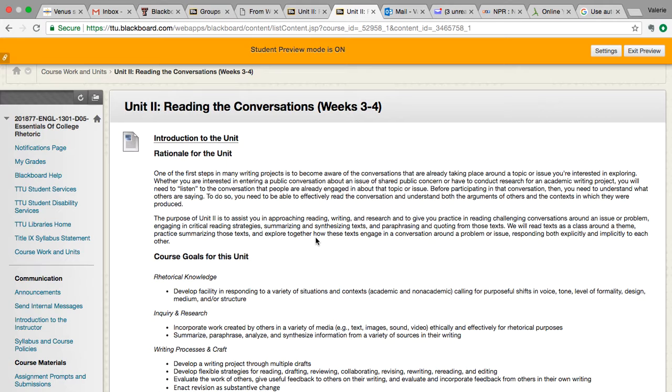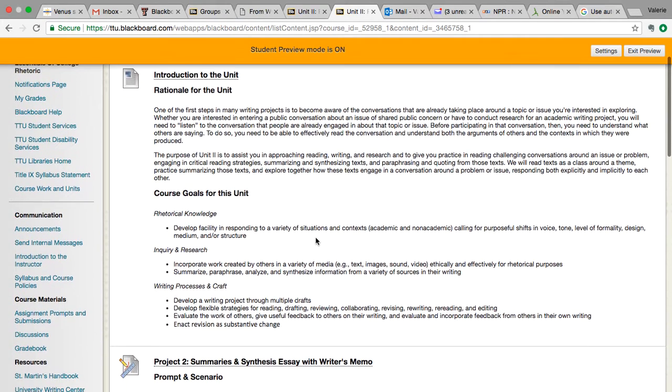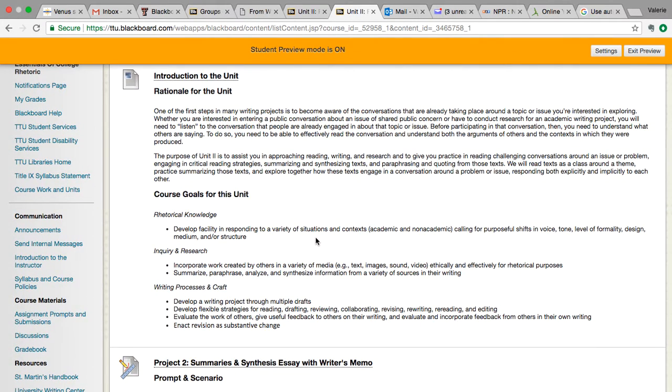This will be mainly next week. We will read this week. We will do a discussion in the discussion forum post. And then next week we'll start drafting. We have to start summary and paraphrasing. We have to start practicing right away. Those articles that you are to read for Wednesday have a lot of good information about practice. And they have some practice things that you can do. So really take a look at those.